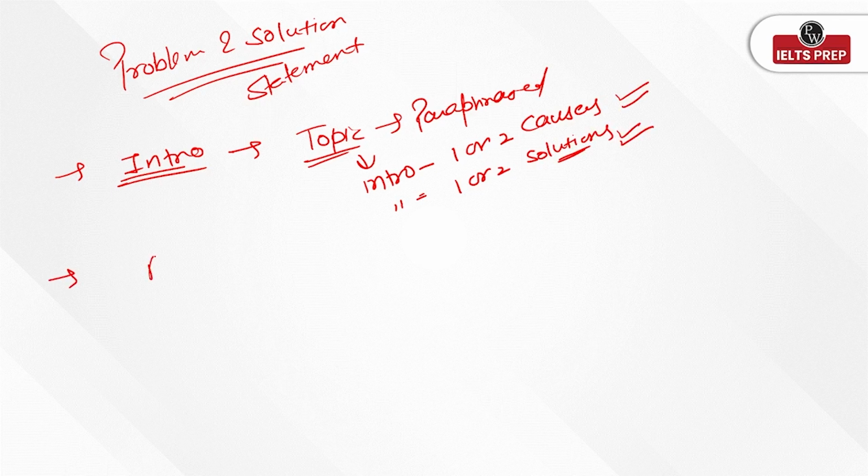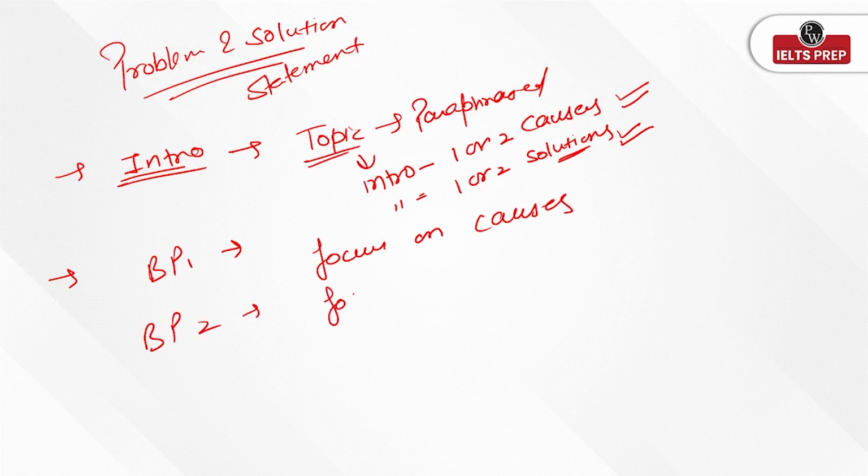Here the body paragraph 1 should always focus on causes, and body paragraph 2 should focus on solutions to whatever causes you have written, right?